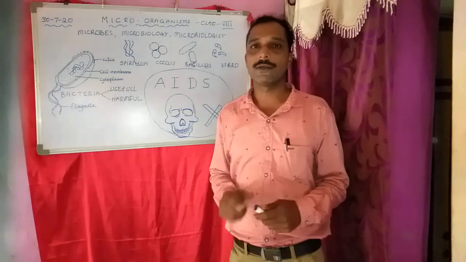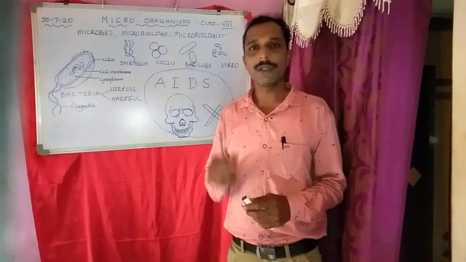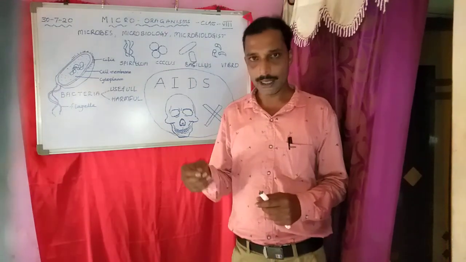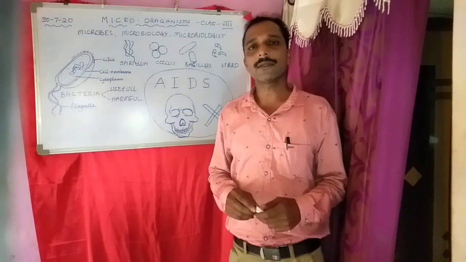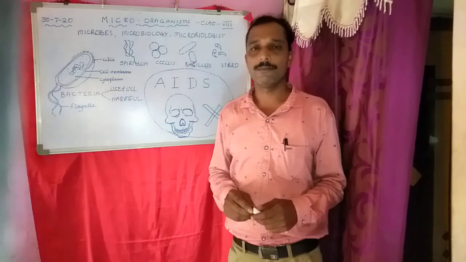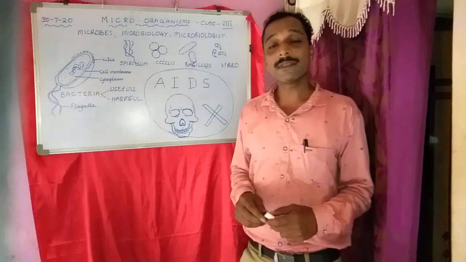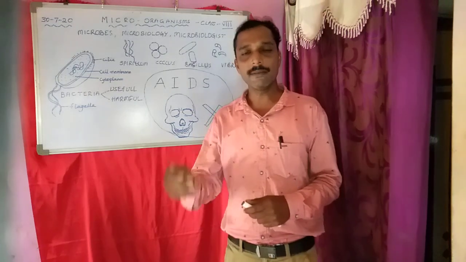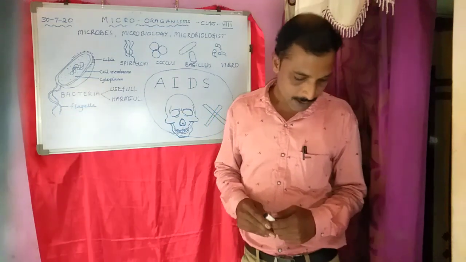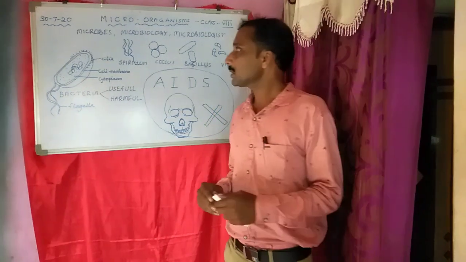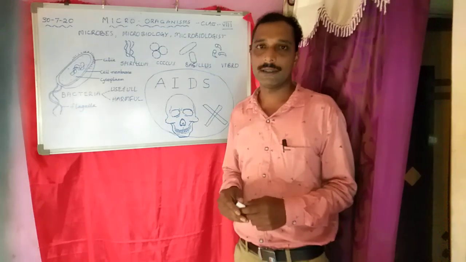There are two types of microscope: compound microscope and electron microscope. With the help of the microscope, we are able to see the size as well as the structure and the shape of the microbes. Living organisms are classified into plants, animals, and microorganisms. Next, we come to the different types of microorganisms.